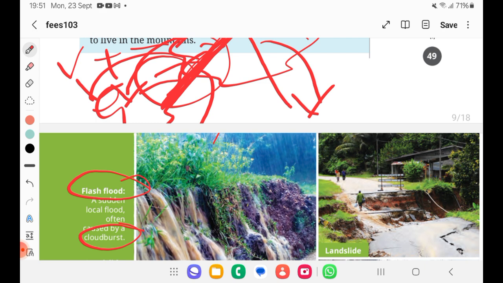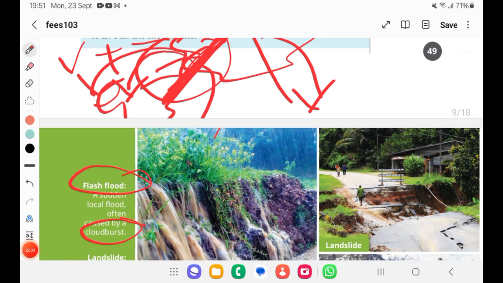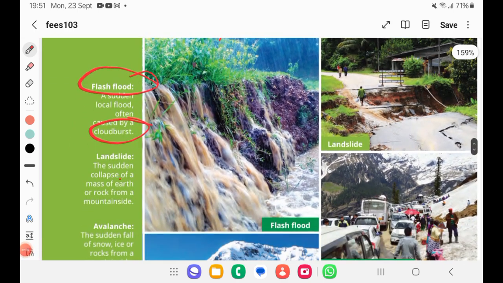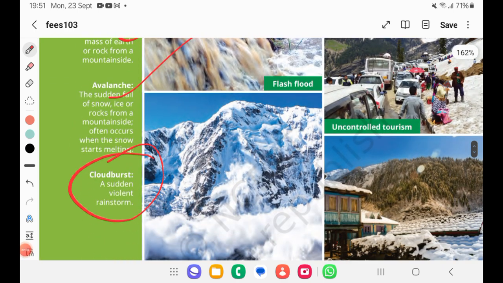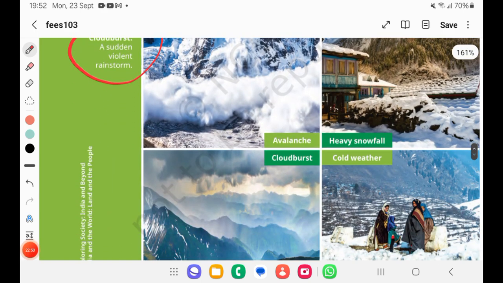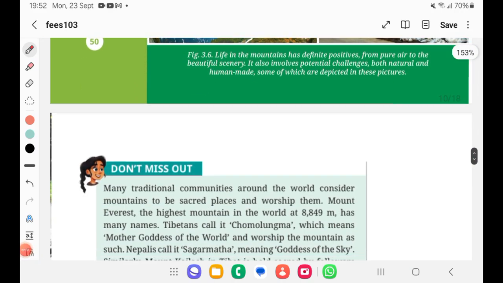So these are some of the words we should be noting. Okay, landslide explained and avalanches, yes. What is a cloud burst? It's sudden rainfall, a violent rainfall. That is called a cloud burst. Recently experienced in Himachal Pradesh, right?